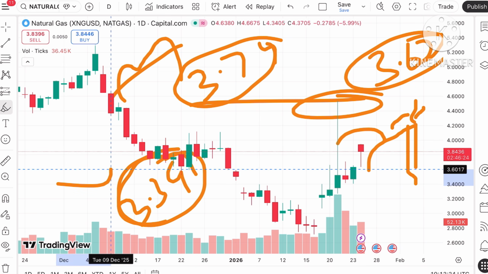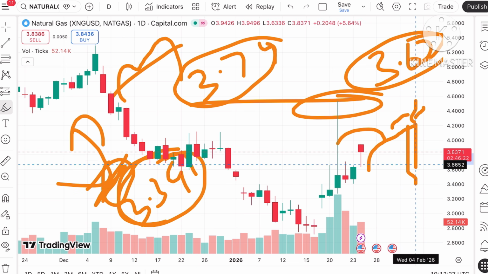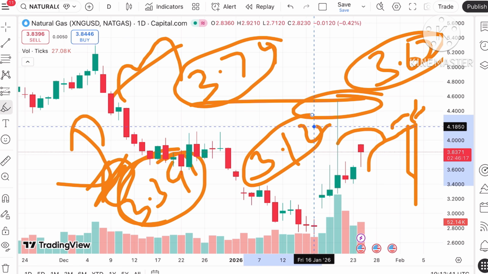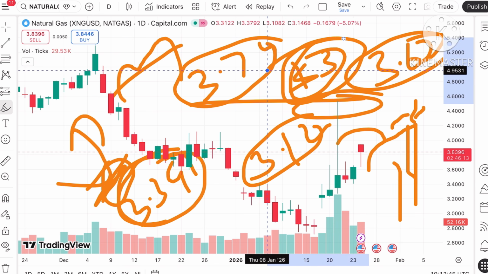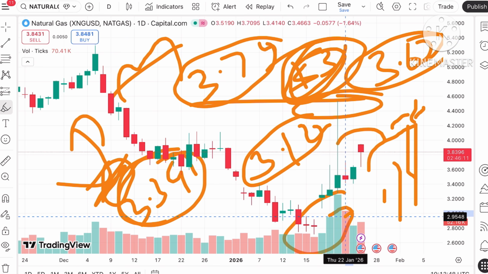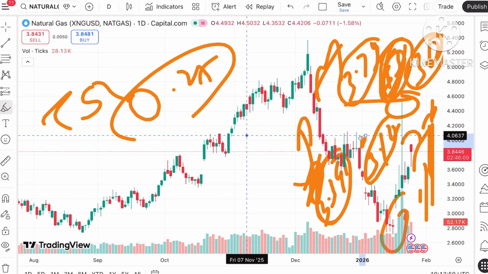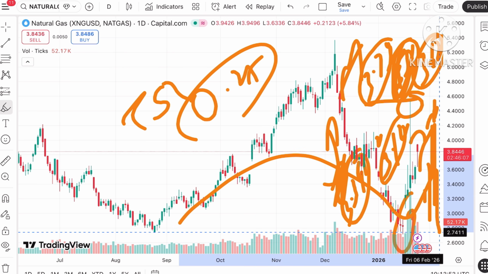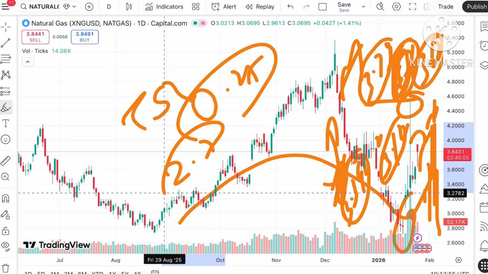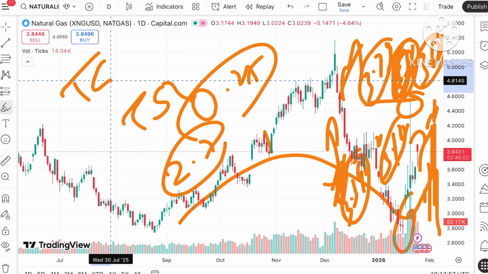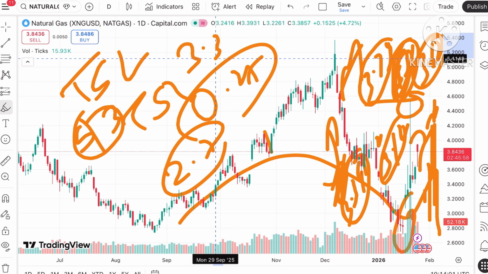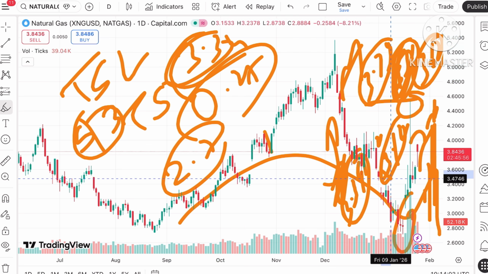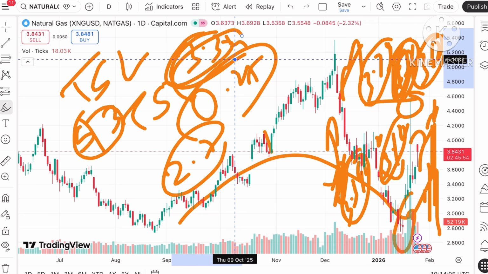From 3.39 a bounce back can be seen, but if the price doesn't bounce back, it can come down towards $3.12, and if the price falls below this level, a chance of going towards $3 can be seen. If the price falls below $3, this gap will be filled towards a level of 2.92, and then this pattern will support a downside, so a chance of going towards 2.7 or a further fall can be seen. Trail your SL as soon as the price starts going below $3, or below 3.34, because that is a strong level. So at least you will capture the downside movement.